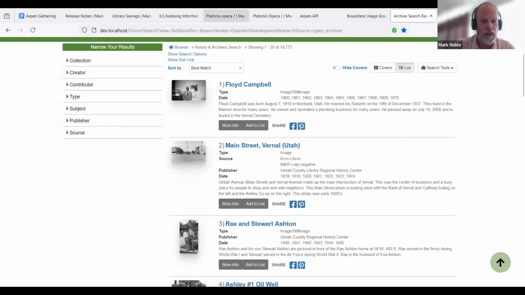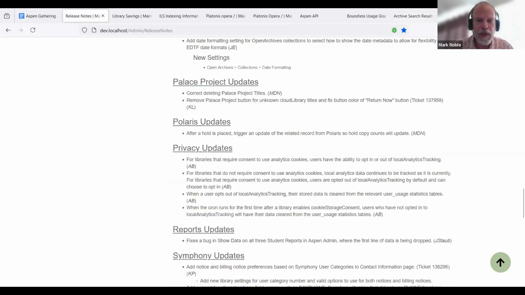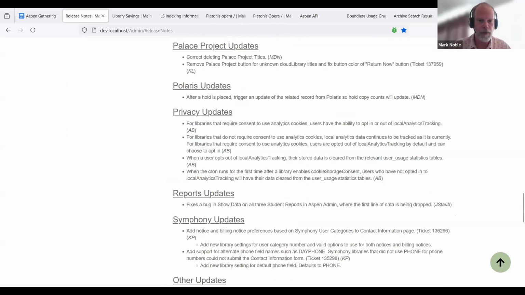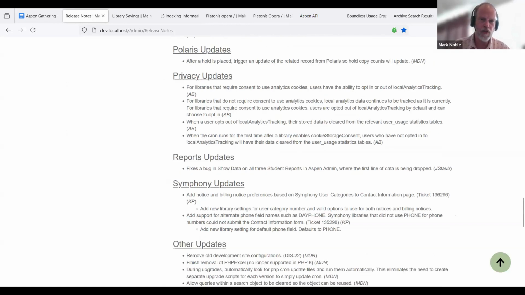Let's see more things. Palace Project had some updates for how Palace Project titles get deleted, and then also fixing it so the Palace Project button wasn't showing for Cloud Library titles. As part of the Polaris user group, we updated so that when a hold is placed, we're going to trigger that to be re-indexed in Polaris, so we get our hold and copy counts to update.